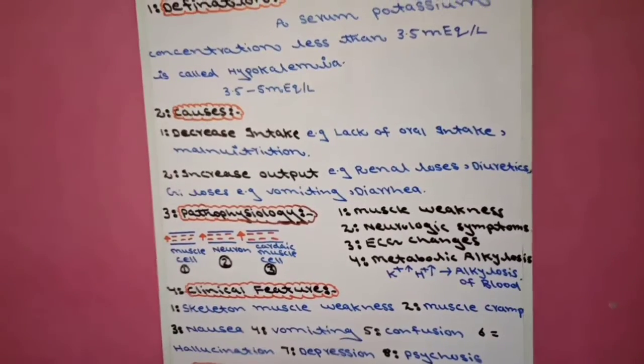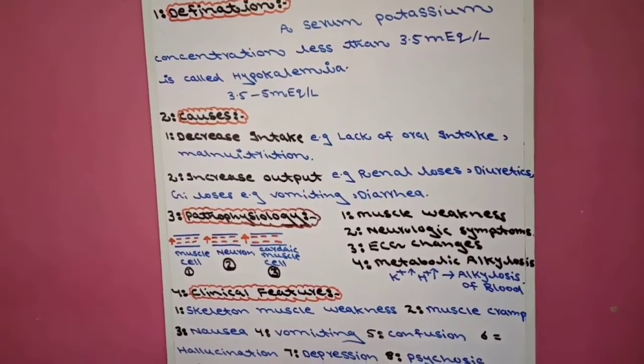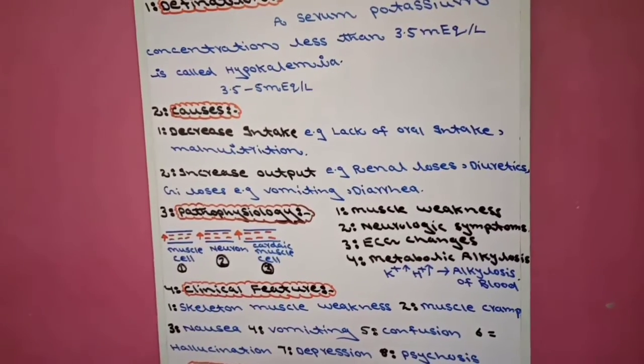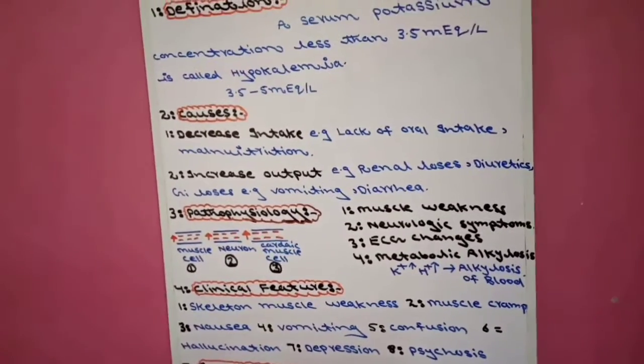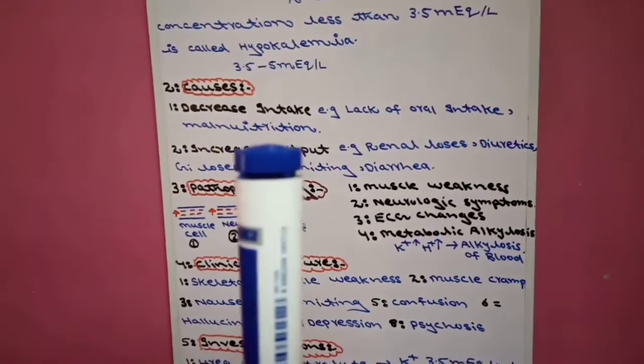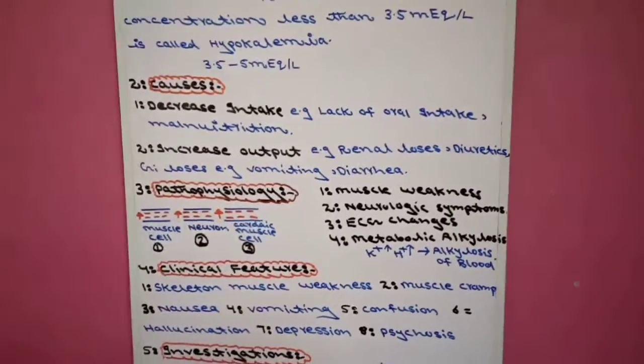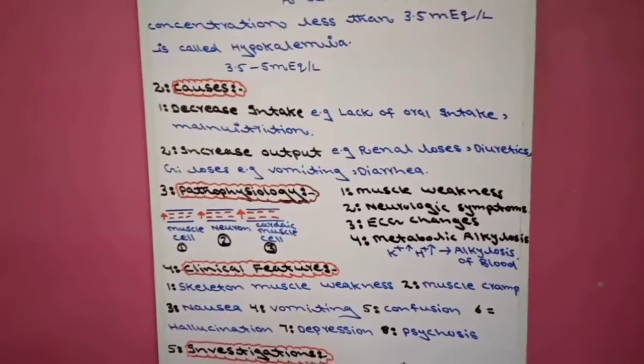If we decrease intake of banana orally, as a result there will be hypokalemia. Second is malnutrition. In malnutrition also there will be decreased intake of potassium. As a result there will be hypokalemia.